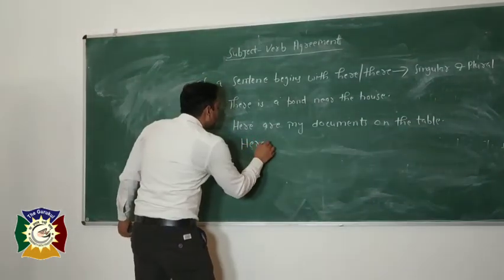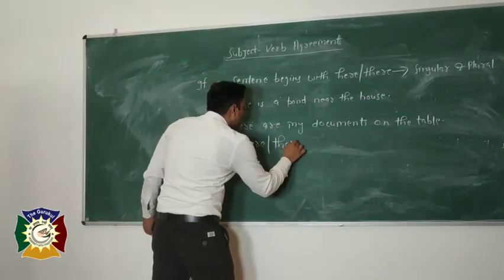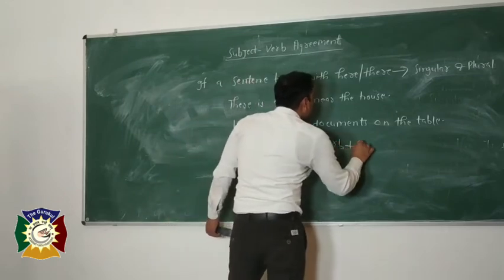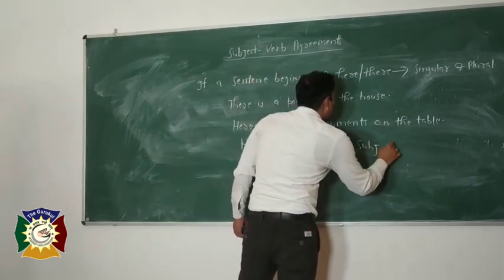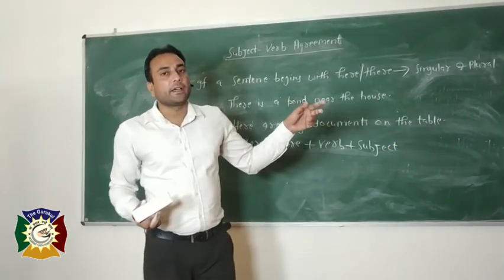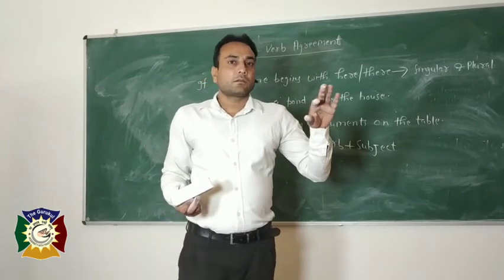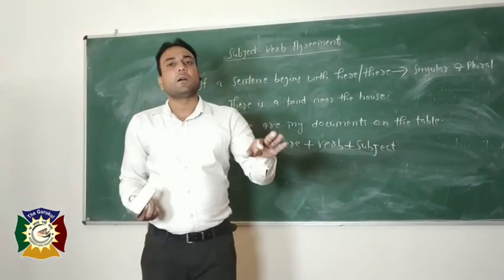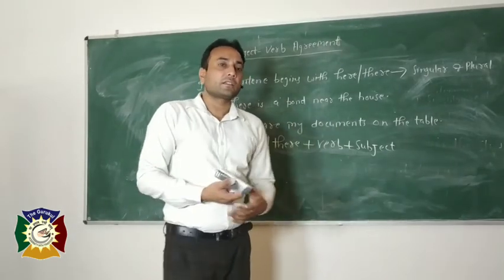Here, there, plus verb plus subject. When sentences begin with here and there, the verb always comes before the subject. In this type of sentence, the verb always comes before the subject.